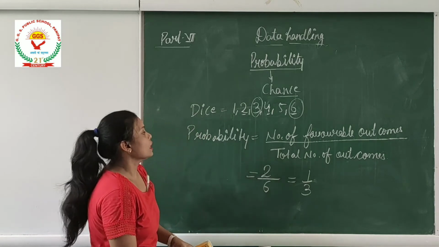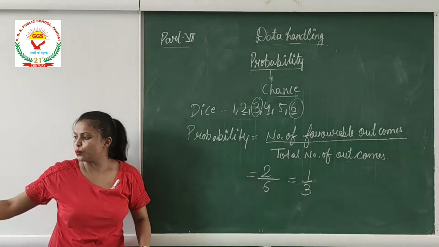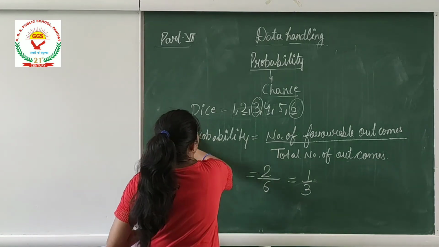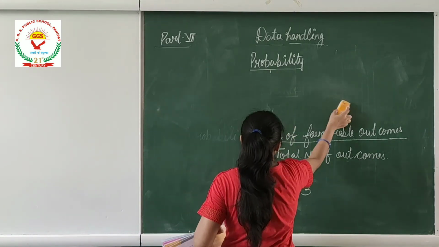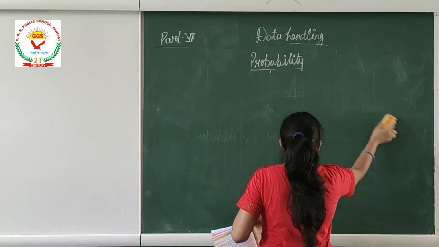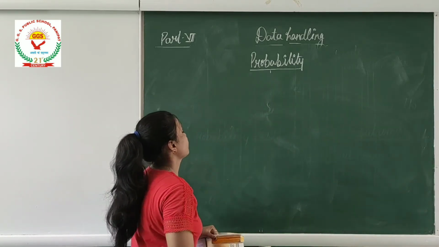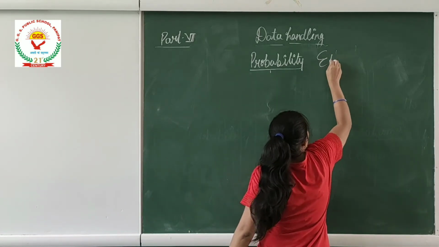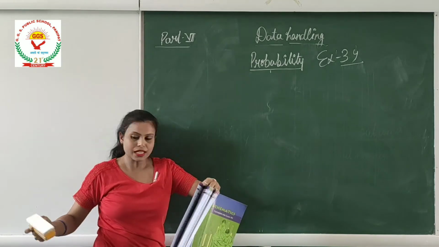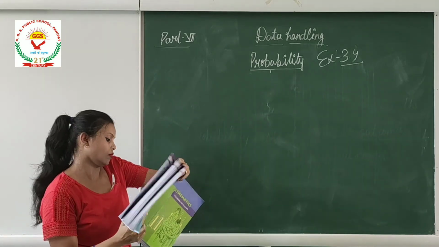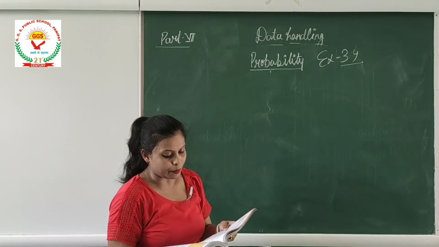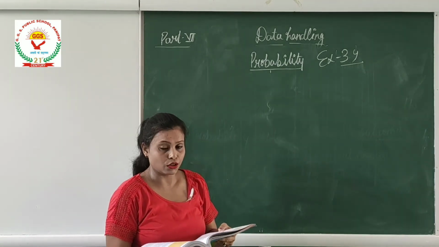Okay. Let's do the exercise 3.4. So the first question is, tell whether the following is certain to happen, impossible, or can happen but not certain.